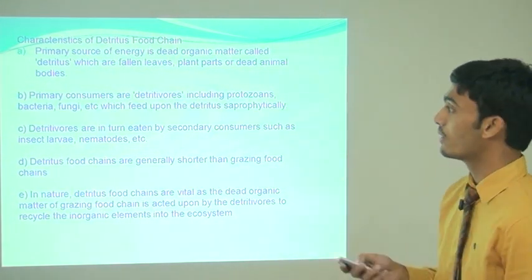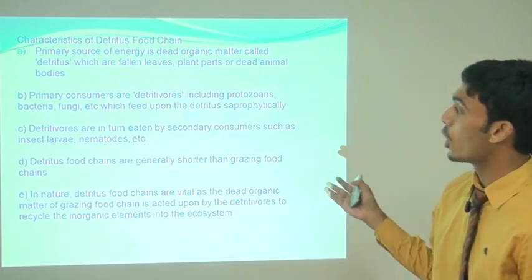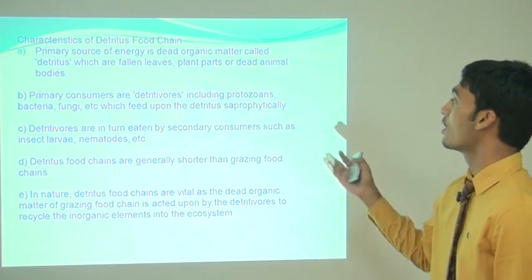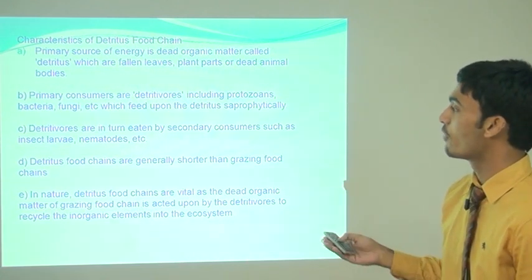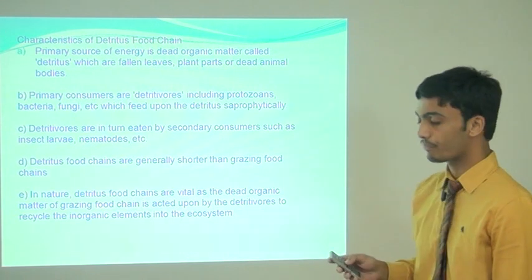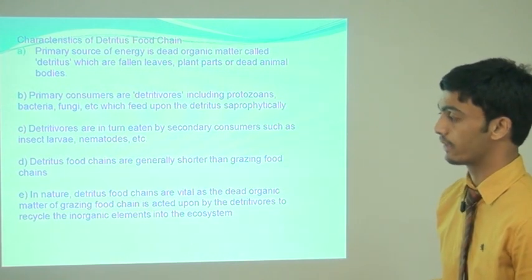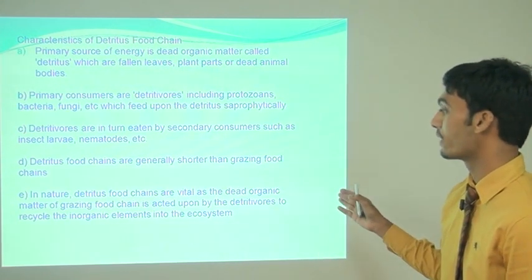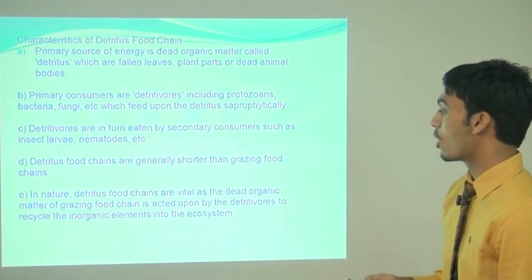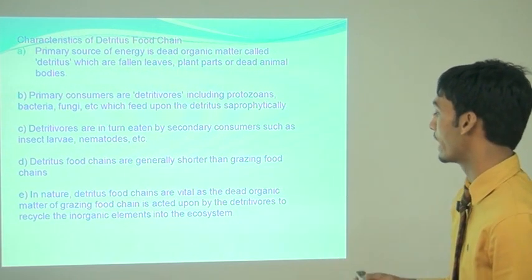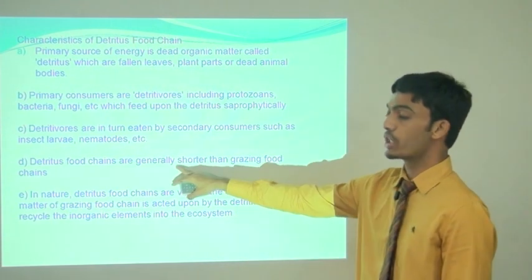Characteristics of detritus food chain: the primary source of energy is dead organic matter, as we saw. It is called detritus, which are fallen leaves, plants, or dead animal bodies. Primary consumers are detritivores, including protozoa, bacteria, fungi, etc., which feed upon the detritus saprophytically. Detritivores are in turn eaten by secondary consumers such as insects, larvae, nematodes, etc. Detritus food chains are generally shorter than grazing food chains. In nature, detritus food chains are vital as the dead organic matter of the grazing food chain is acted upon by the detritivores to recycle the inorganic elements into the ecosystem.